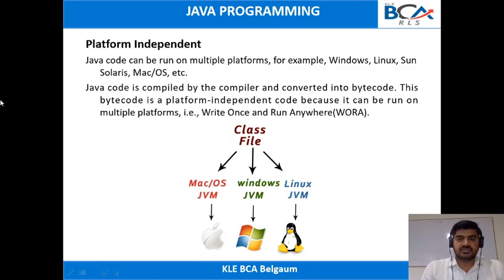First you compile the Java code. Once you compile the Java code, you will get the .class file, or you can say you'll get the bytecode. This bytecode itself is platform independent. You can take that bytecode and run it on other operating systems. So we can say that Java is platform independent.